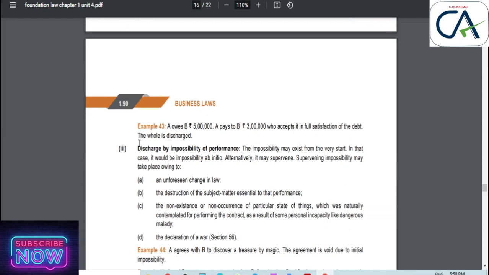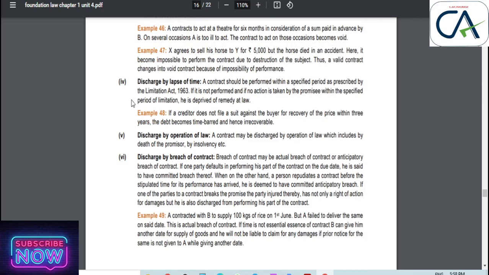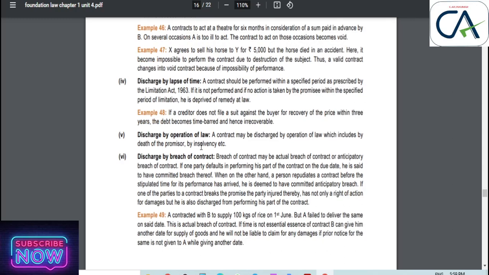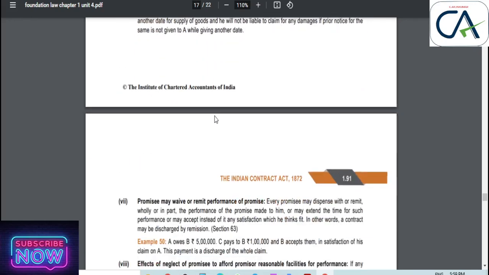Next, discharge by impossibility of performance. In case of impossibility of performance, it is discharged by law. Next, discharge by lapse of time. In some cases where time is essential, when you act beyond the time, the contract is discharged by lapse of time. Next, discharge by operation of law. In some cases, when laws are changed, the contract is automatically discharged. Discharge by breach of contract. When a breach of contract is effected, then automatically the contract is discharged.